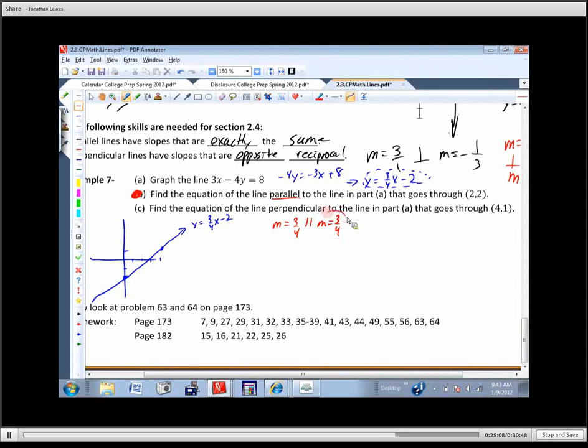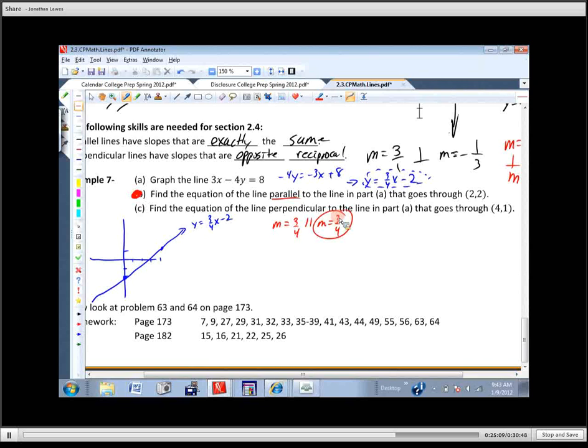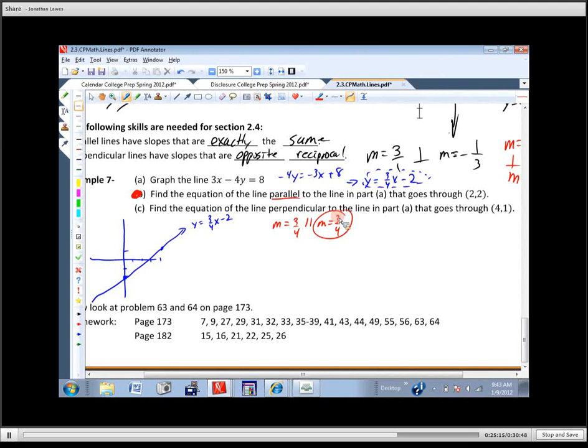The y-intercept is a special point. So here's our point, 2, 2. So there's our x1, y1. So let's plug these things in. Y minus 2, slope is 3/4, x minus 2. Everybody good with that? Okay, now we've got some fractions to deal with here, so let's make sure we get this right.